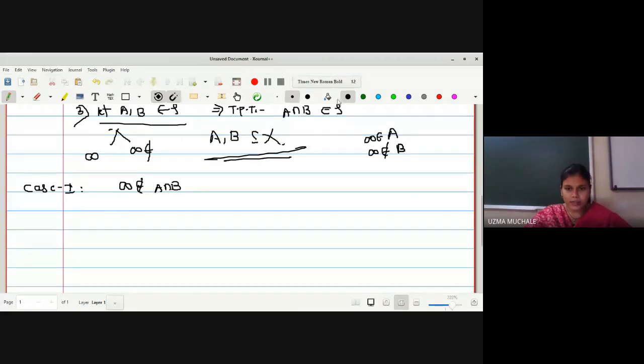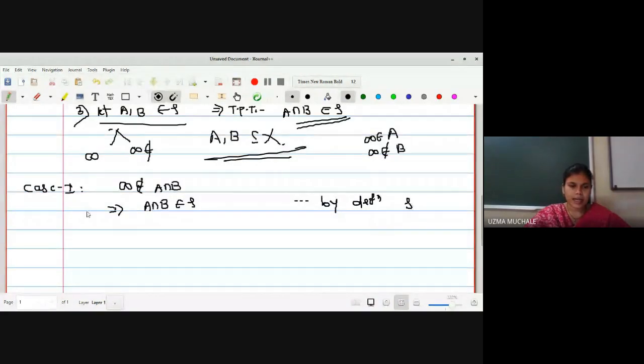What is our aim to prove? Whether the intersection is a member of tau. For A intersection B to be a member of tau, there are two categories. In case 1, infinity is not a member of A intersection B. If infinity is not a member of A intersection B, then directly I can say that A intersection B belongs to tau, by the definition of tau.